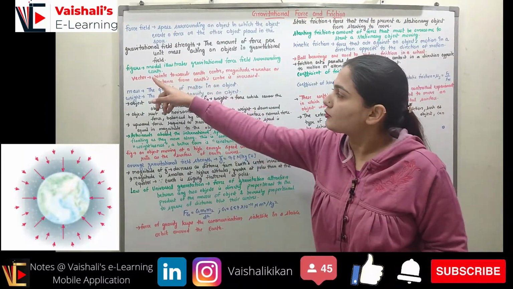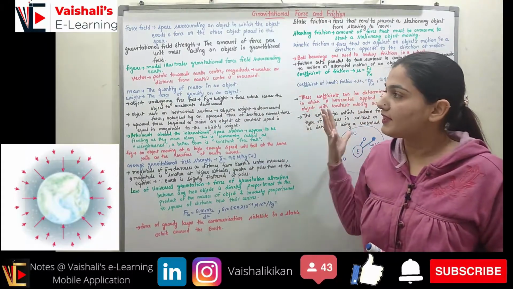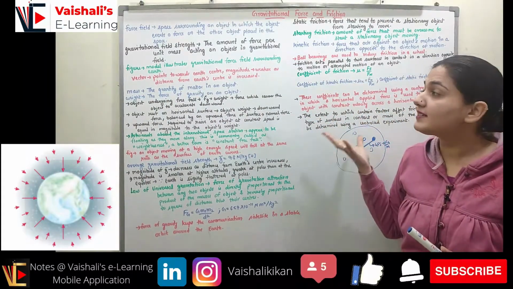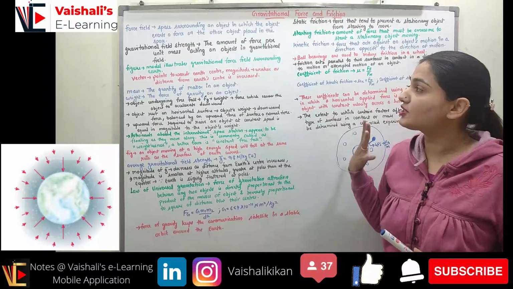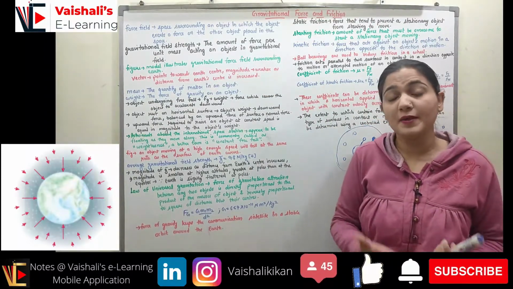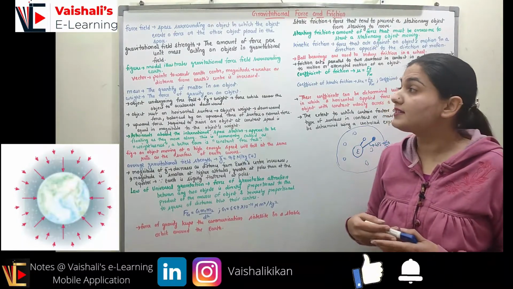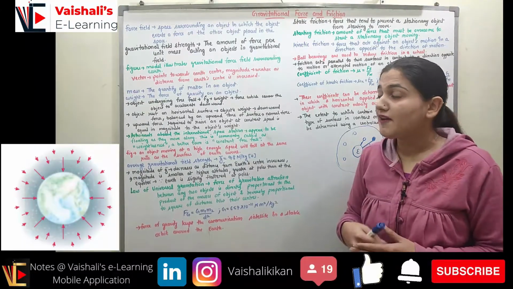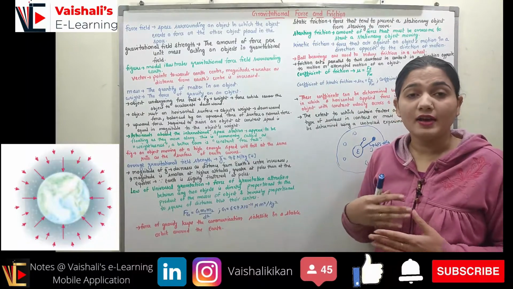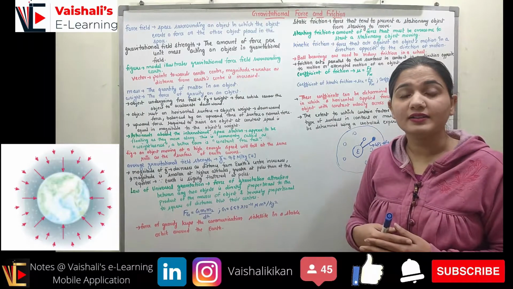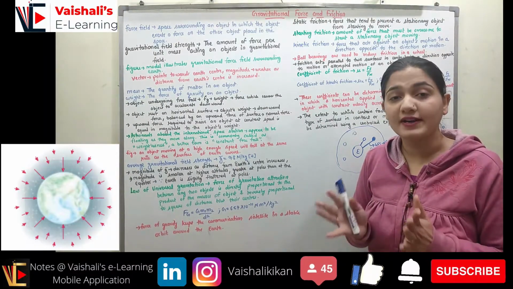So now coming to the figure, you can see over here we have a figure. The figure represents a model which illustrates the gravitational force field surrounding the Earth. You can see from this figure that when I am moving away from the Earth, the gravitational field lines are farther apart.